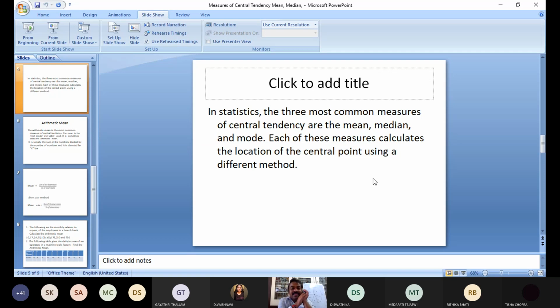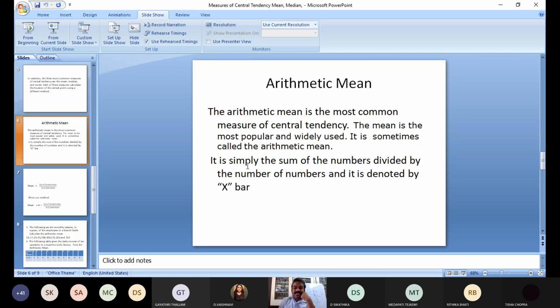Okay, so these are the three methods. What are the methods? Mean, median and mode. Yes, mean, median and mode. One problem is compulsory, whether it is offline or online. Compulsory, one problem from these three measures.